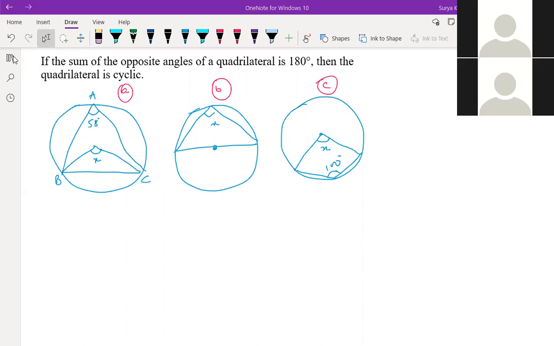Sir, we can do it by CPC. Means first we have to prove by CPCT. No, sir. First we have to prove, sir, this congruent triangle. Congruent you have to prove. Why? There's no congruent here. Okay, sir. 1 minute, sir.